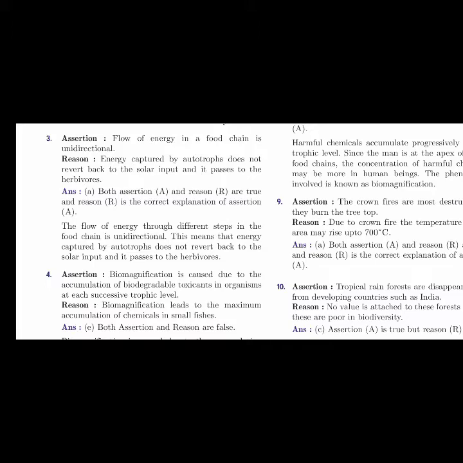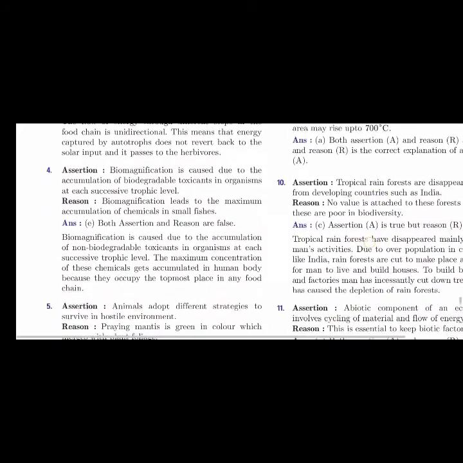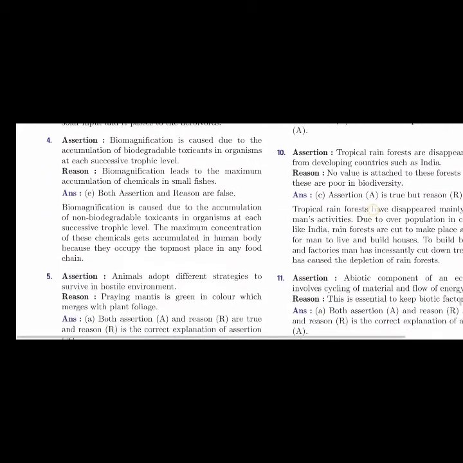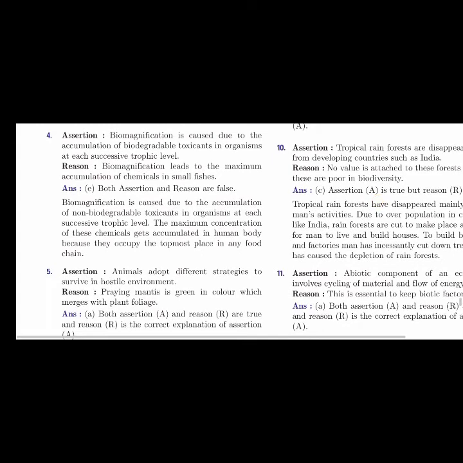Next assertion: biomagnification is caused due to the accumulation of biodegradable toxicants in the organism at each successive trophic level. Reason: biomagnification leads to maximum accumulation of chemicals in the small fishes. So the answer is both assertion and reason are false, right?